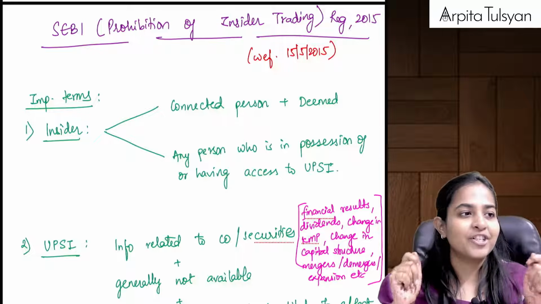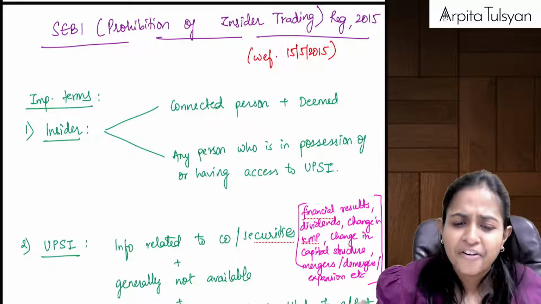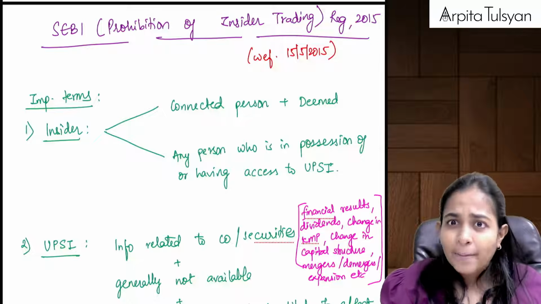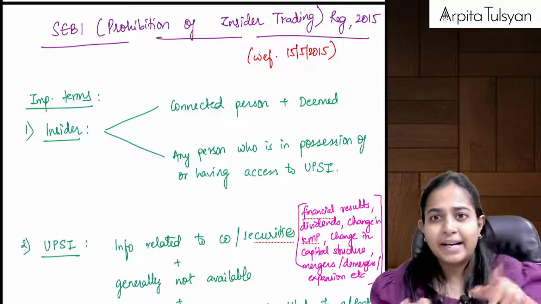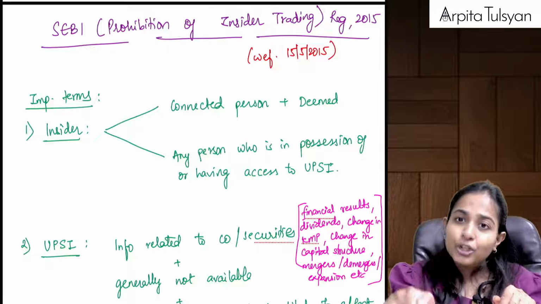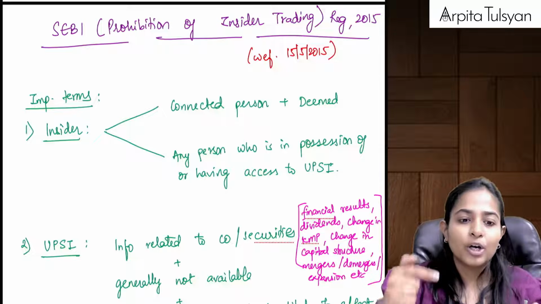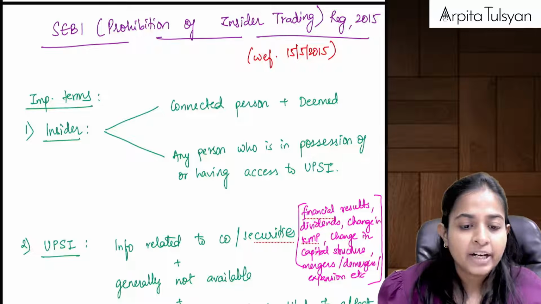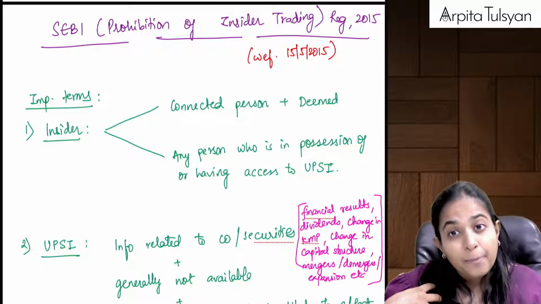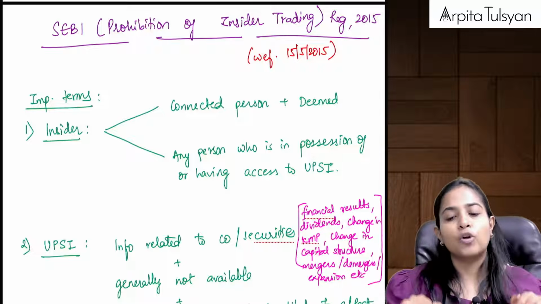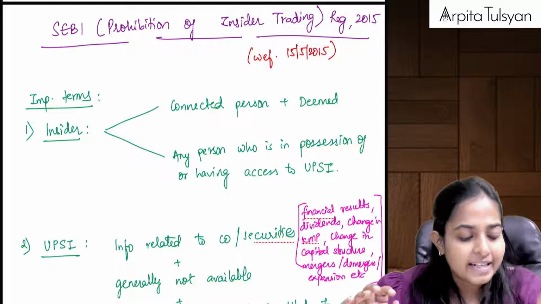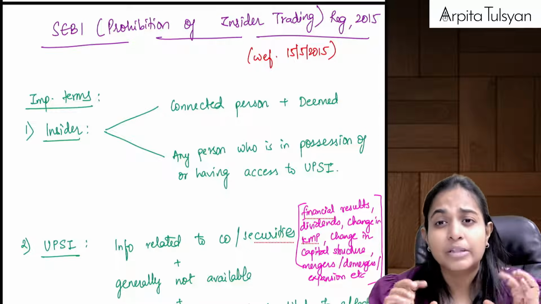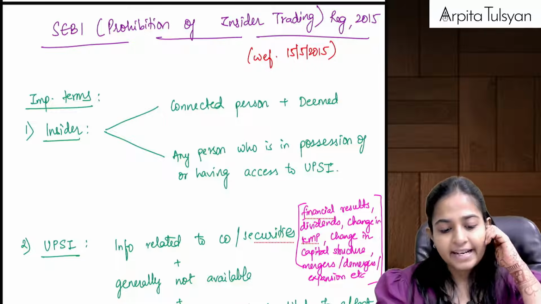That confidential information is not available generally to the public. It is non-public information which you are having, and on that basis you are doing the trading, or some dealing in the company's security, to make some personal profits or to avoid some amount of losses. In such a case, this concept is called insider trading.